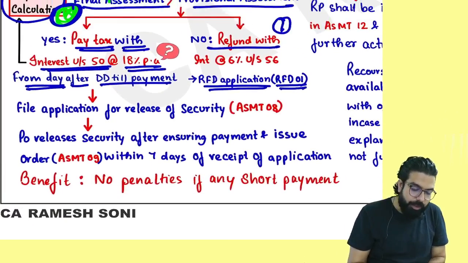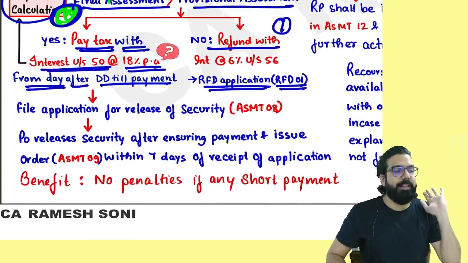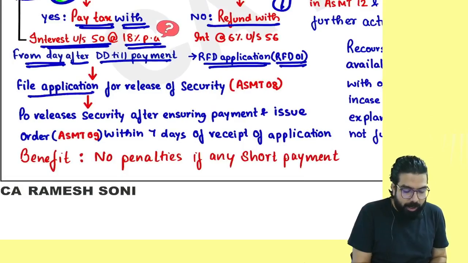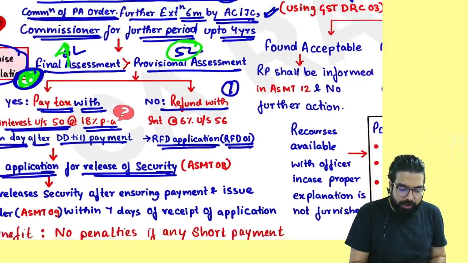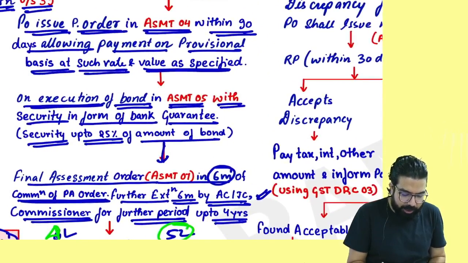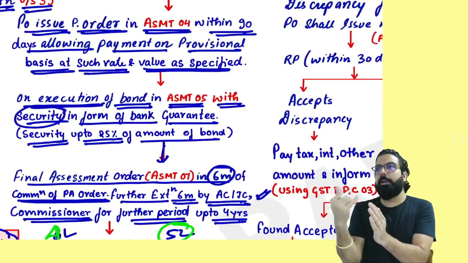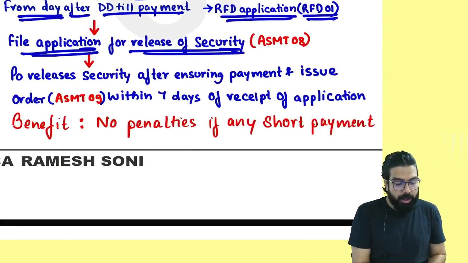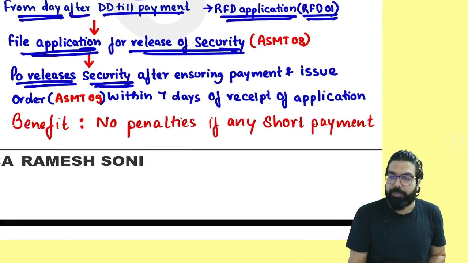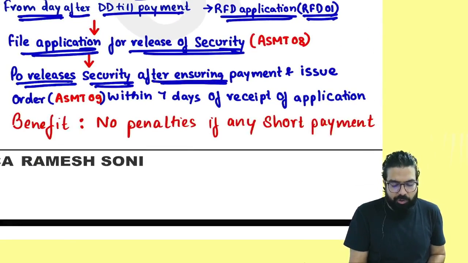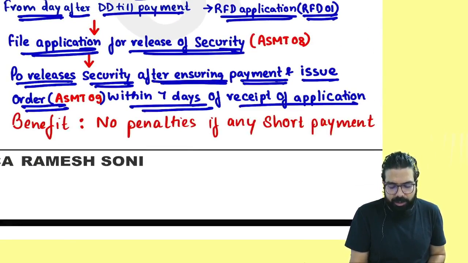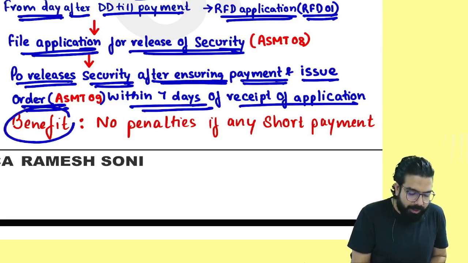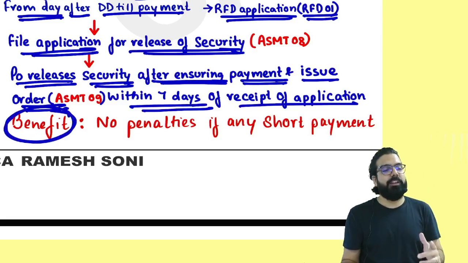Everyone over here now. Sir, I have gone ahead and paid the differential amount. Then do one thing, file an application for release of your security. Everyone, you are given a security over here. Sir, my bank guarantee, please return. After you pay the differential, the bank guarantee will be returned. The proper officer will release the security after ensuring payment, and he will issue one order within 7 days of the receipt of the application.